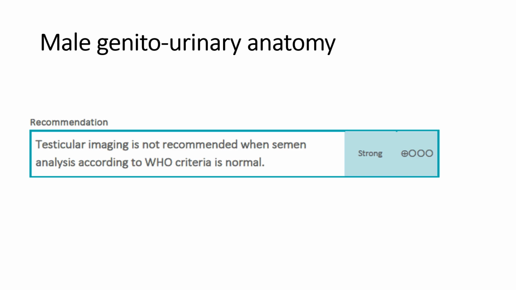As we have discussed in the definition of unexplained infertility, male genitourinary anatomy should be normal before calling a couple unexplained infertility. Let's discuss how we will evaluate male genitourinary anatomy. The starting point of any infertility evaluation is history and examination. In case of a male, if the history and examination are normal and the semen analysis is performed in the first visit, and all three are normal, then the role of imaging is not much.